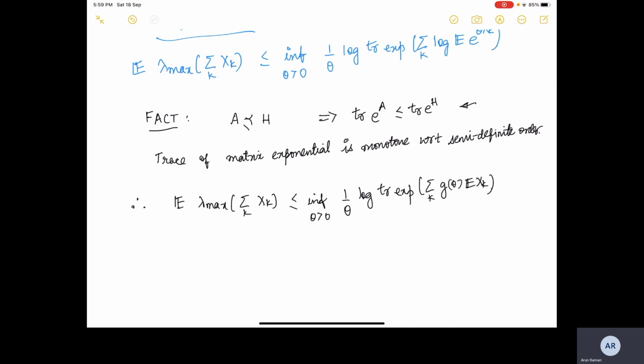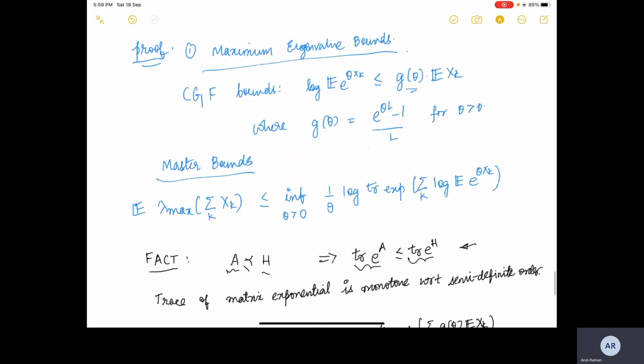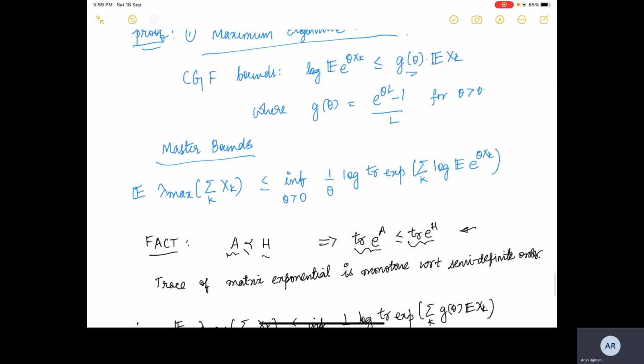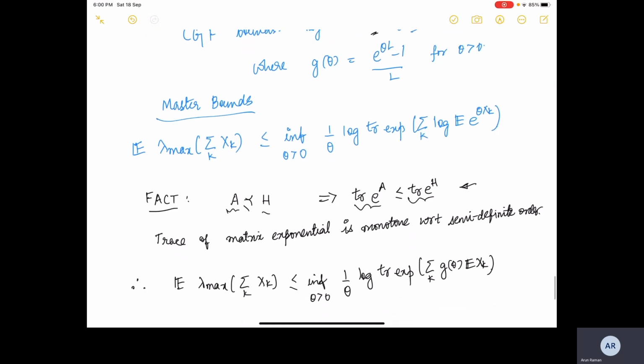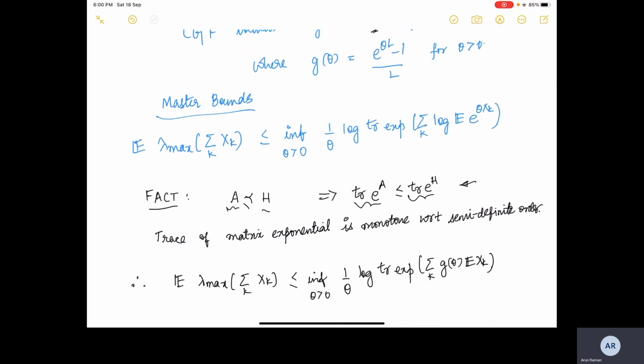Since the trace of an exponential does not change the relations, here what we did is that in the CGF bounds we proved the following. And if this is true, then trace is monotone, so the inequality is not affected.